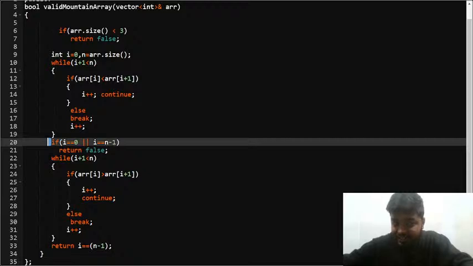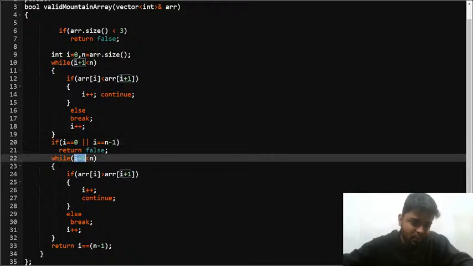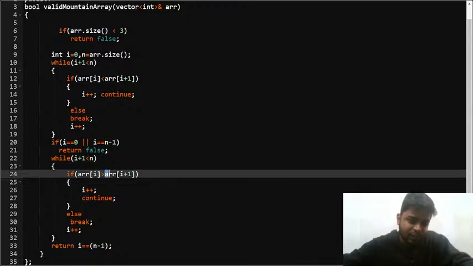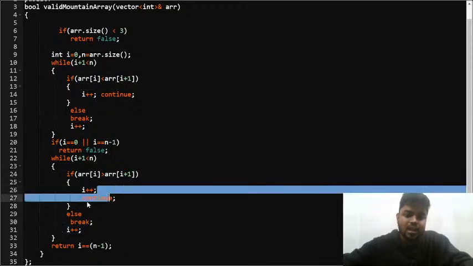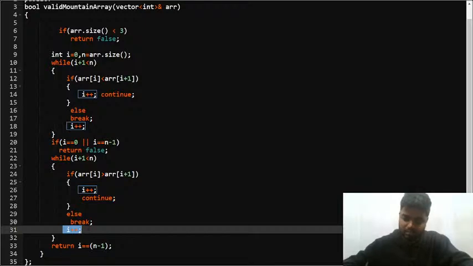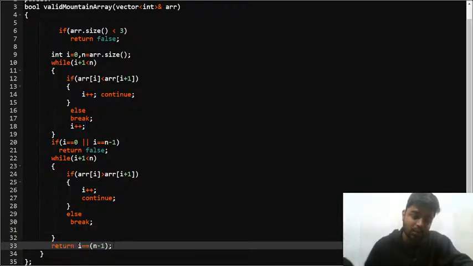Otherwise I'm checking for the decreasing part. Again I'll check that i plus 1 is less than n, and if array of i is greater than array of i plus 1, in that case I'll do i plus plus and continue, else I'll break, and that's it. After that, in the end, I'll return i is equal to n minus 1. If i is equal to n minus 1, that means I have reached the end of the array and the array is a mountain one, because first I'm checking for the increasing part and then for the decreasing part, so I would be at the end, right?